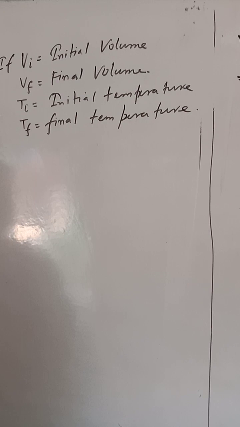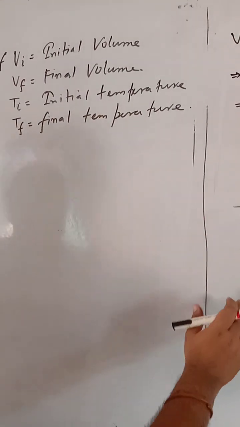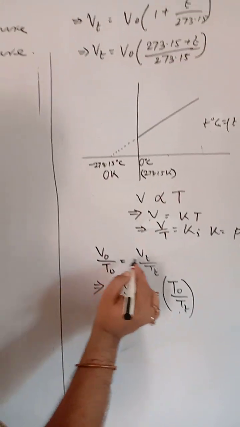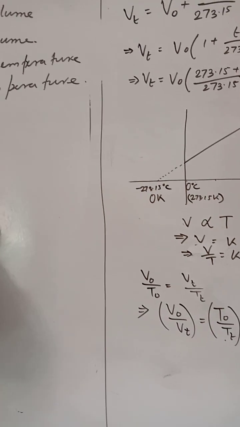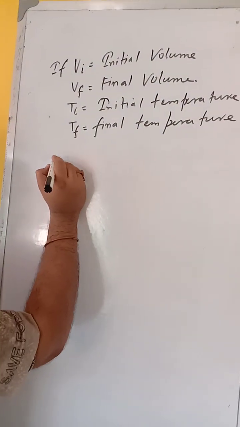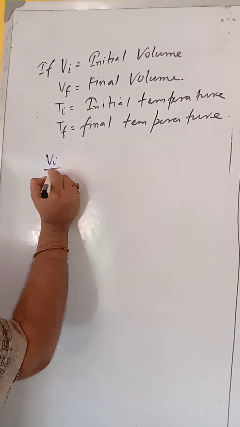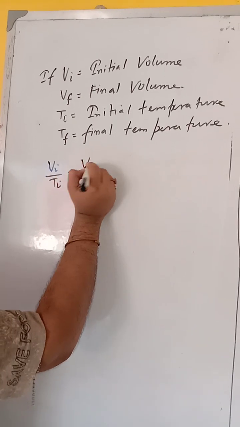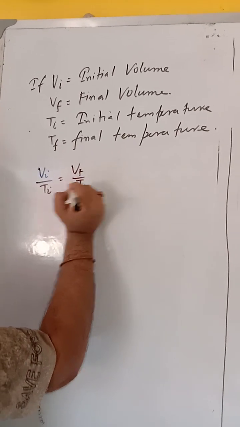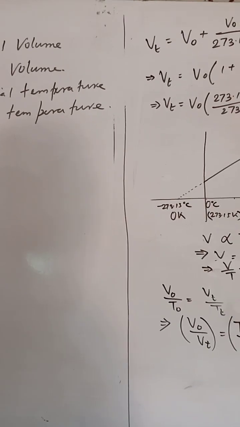So if you take these conditions, then if you consider 0 as initial and T as final, obviously it happens, as also observed experimentally. So we can write that Vi by Ti equals Vf by Tf. This can also be mentioned.